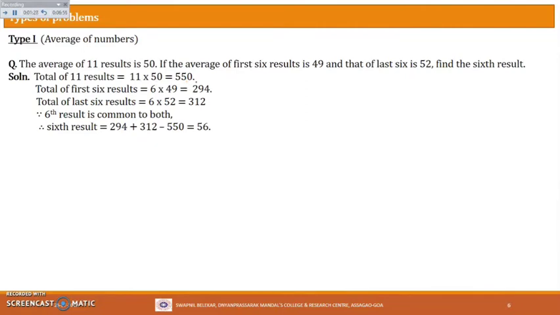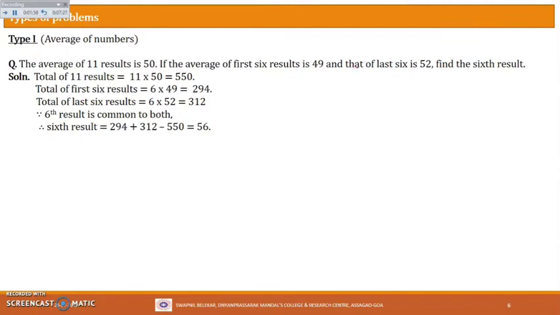Now similarly we can find, because the average of first 6 results is given to be 49. So the number of quantities is known here, and also the average is known. So we can find the sum of all the first 6 results. That is what we have done here. So the total of first 6 results will be 6 into 49, because total 6 quantities are there, that is 294.